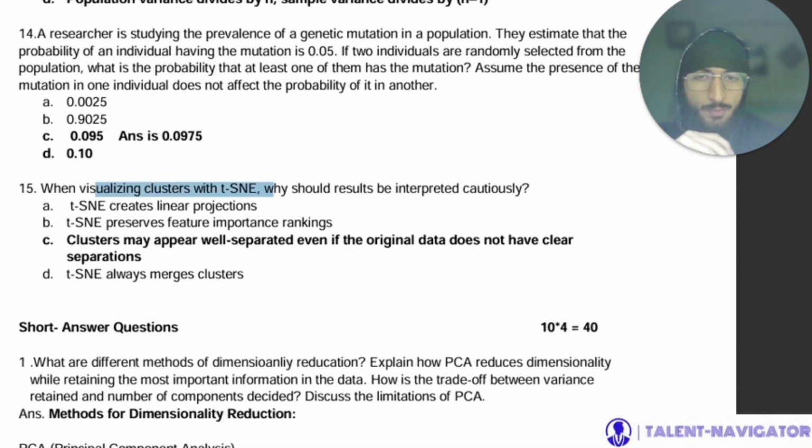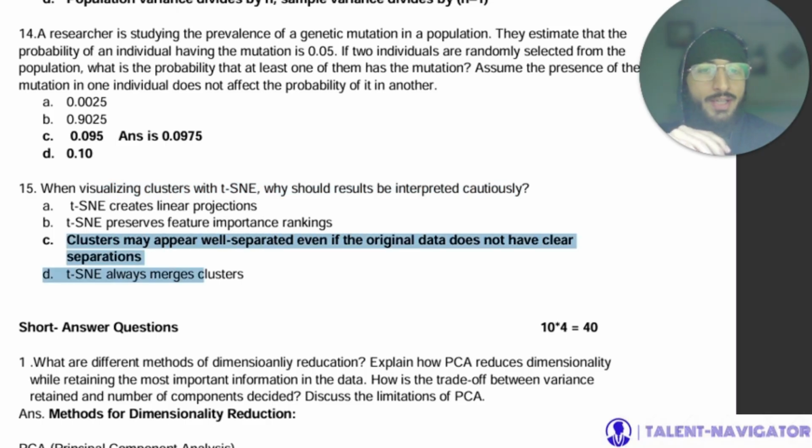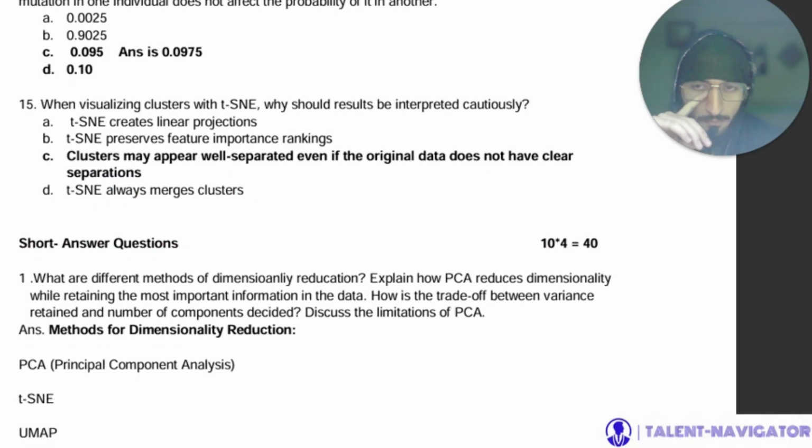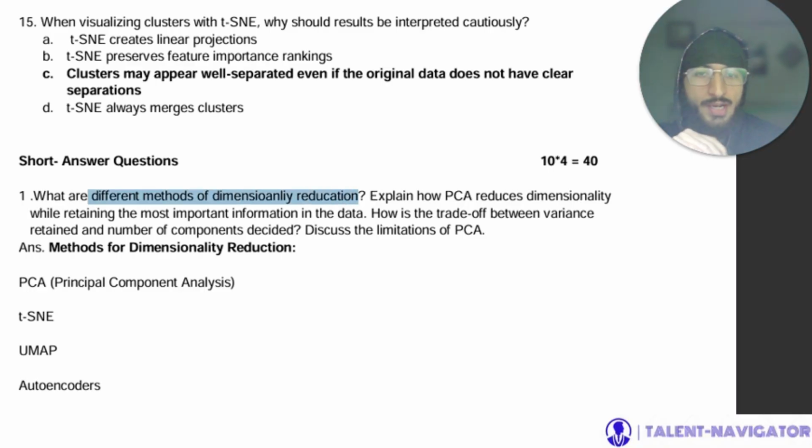When visualizing clusters with t-SNE, why should results be interpreted cautiously? Because clusters may appear well separated even if the original data does not have clear separations. Now, what are the different methods of dimensionality reduction? Explain how PCA reduces dimensionality while retaining the most important features or information in data, and how the trade-off between variance retained and number of components is decided. Discuss limitations of PCA as well.